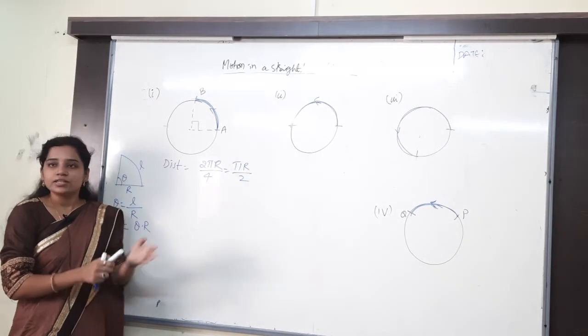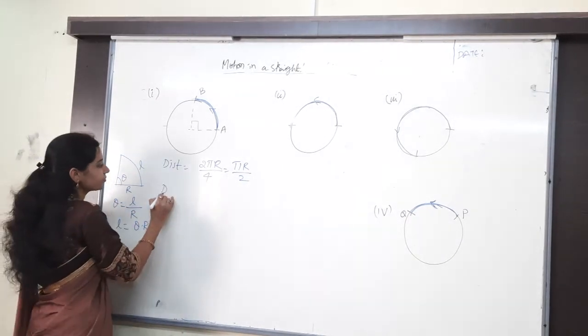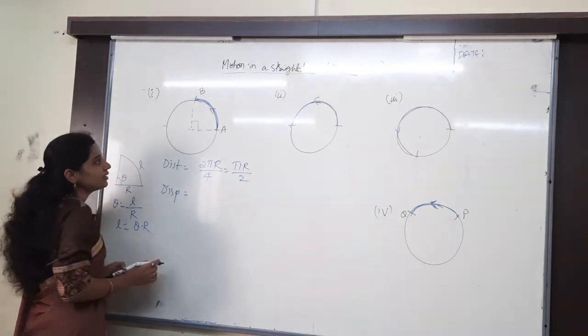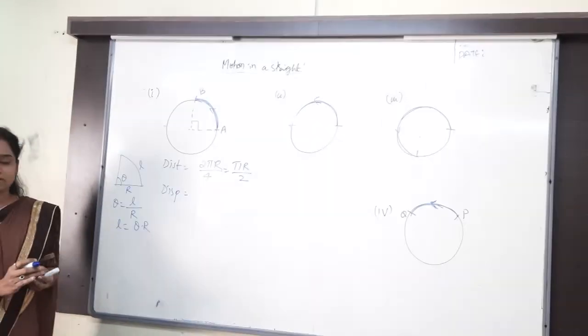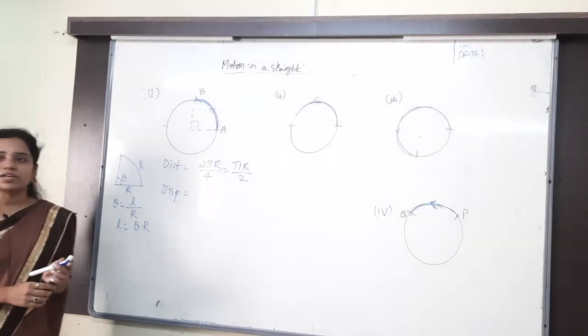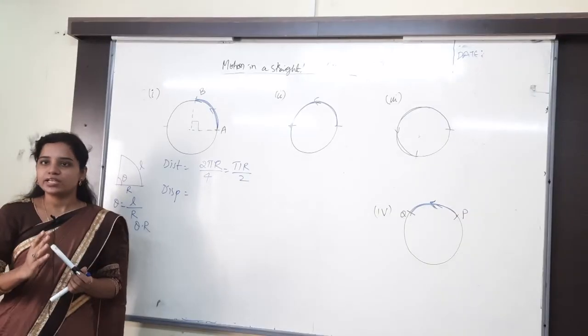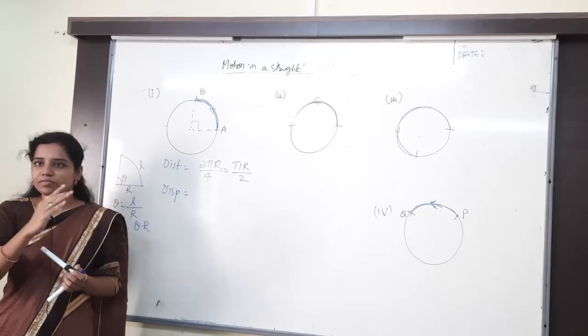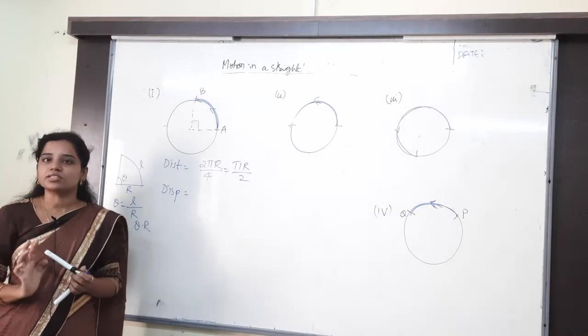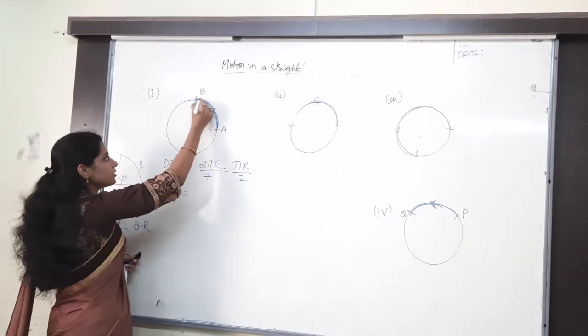Yes, you understand, right? Then displacement. Displacement is nothing but the shortest distance between the initial and final position. Just remember, final position minus initial position, straight away. Always it should be a straight line. Final minus initial will give you the displacement. So this is also final minus initial only.